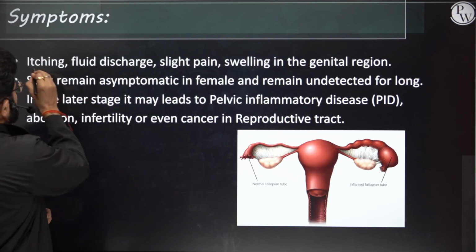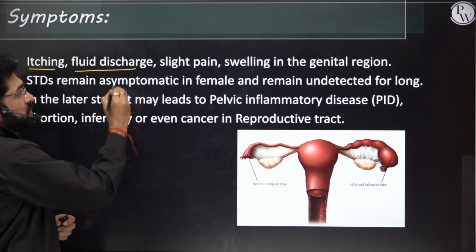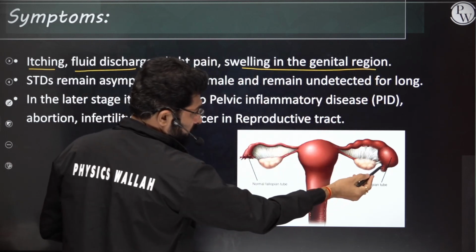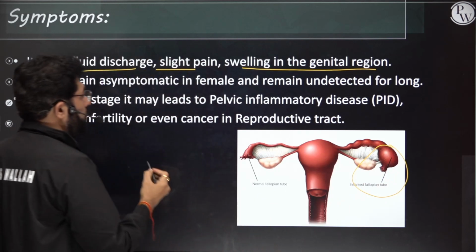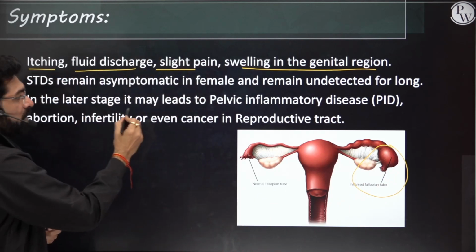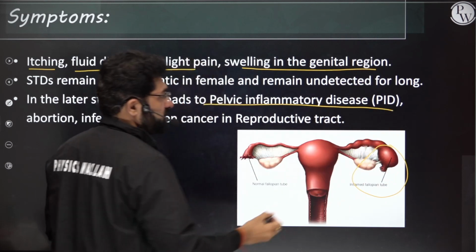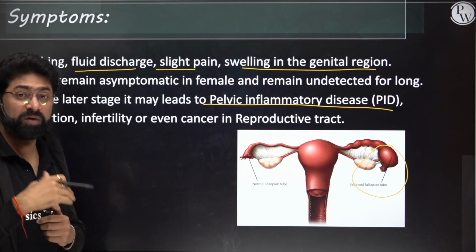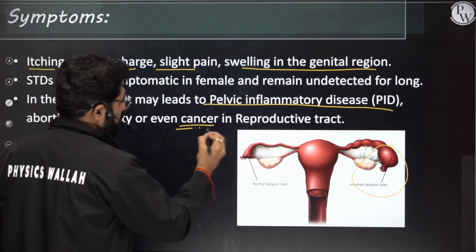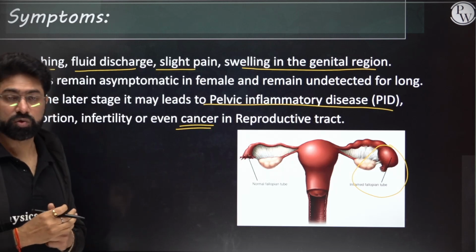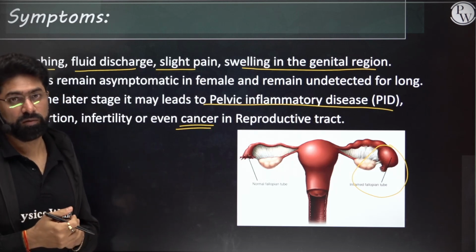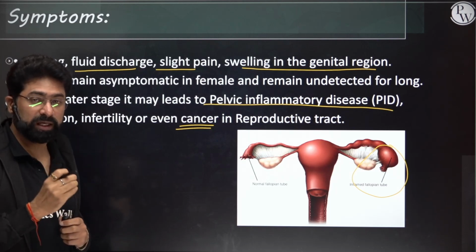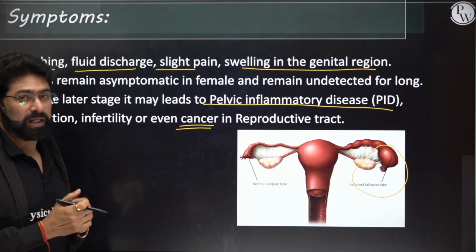So the symptoms will be itching, fluid discharge, slight pain, swelling in the genital region. You can see here swelling, and an inflamed fallopian tube also. STDs may cause pelvic inflammatory diseases. That is much more dangerous, because in the pelvic region inflammation can happen, or in even worse cases it can cause cancer of the reproductive tract. So these STDs can be much more dangerous, so they have to be taken care of properly. Proper antibiotics and proper medicines have to be taken if this is present in anyone.